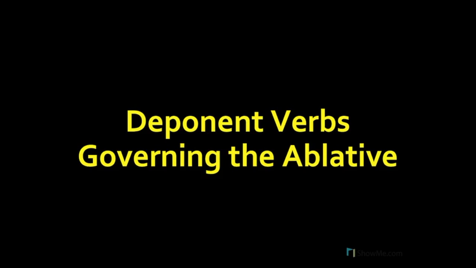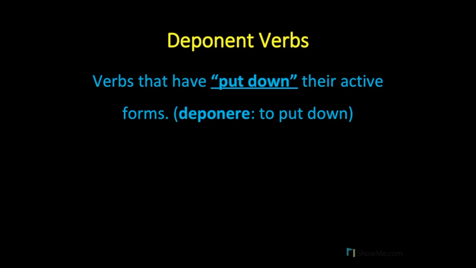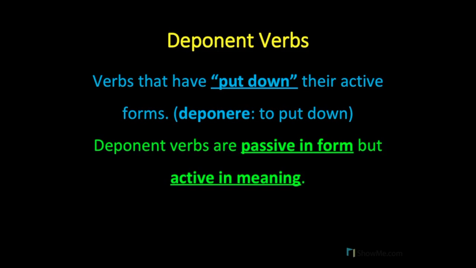In this video, we will explore an aspect of a certain family of deponent verbs. This aspect is that some deponent verbs govern the ablative case. Let's first briefly review the ideas about deponent verbs. Deponent verbs are verbs that have literally put down their active forms. This comes from the Latin verb deponere, which means to put down. Deponent verbs are passive in form, but active in meaning.